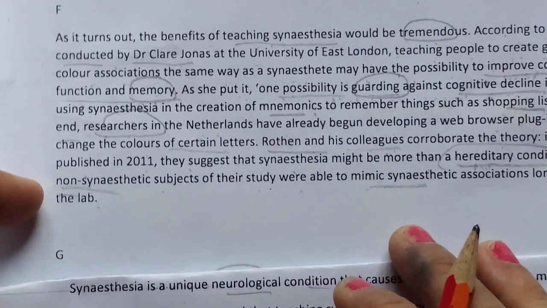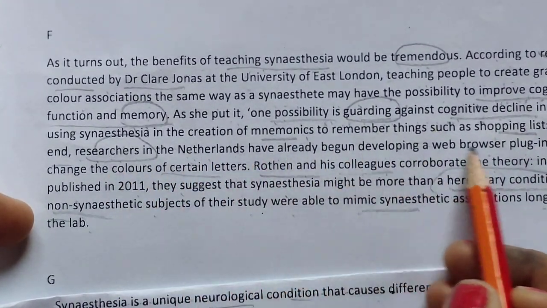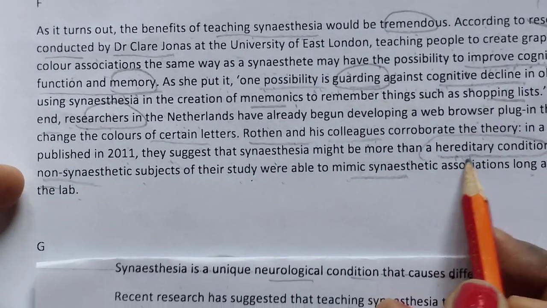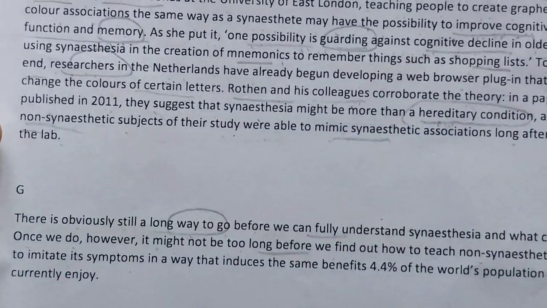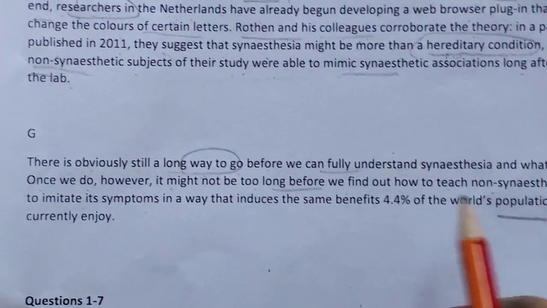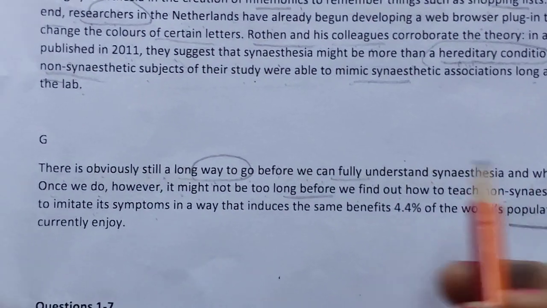So general population. The word general population is not here actually. So population is here in the next, it's still a long way to go before we can fully understand what it causes.